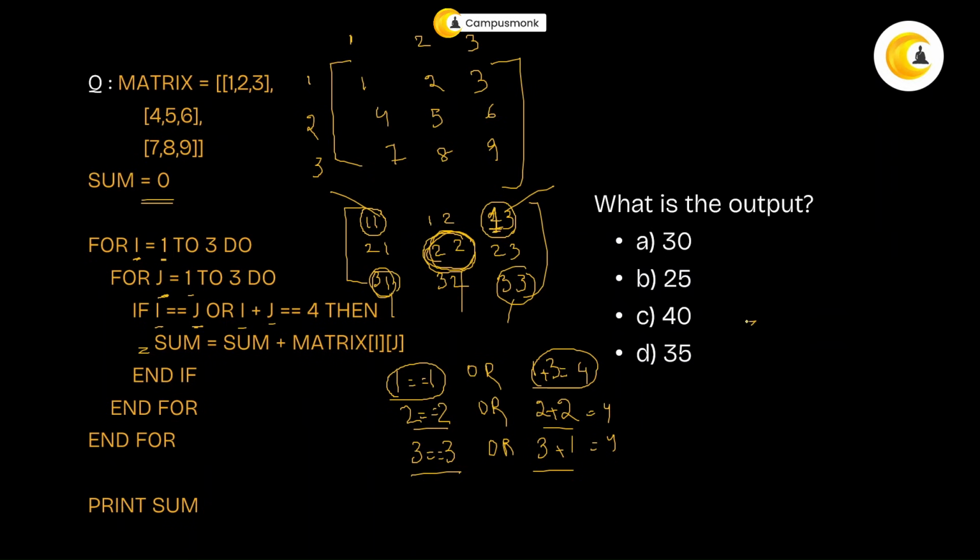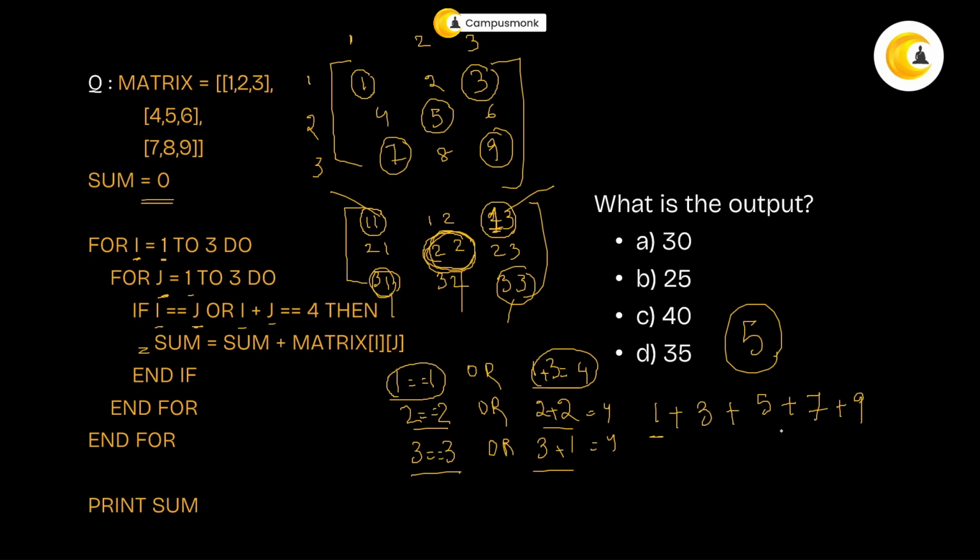So in total how many numbers do you have? 5 numbers. So you are going to add all those indexes. So you're going to add 1,1, 1,3, 2,2, 3,1 and 3,3. So your answer should be 1 plus 3 plus 5 plus 7 plus 9. If I do this, this plus this is 10, this plus this is 10. So 10 plus 10 is 20 plus 5, 25. Okay. So your answer is 25.